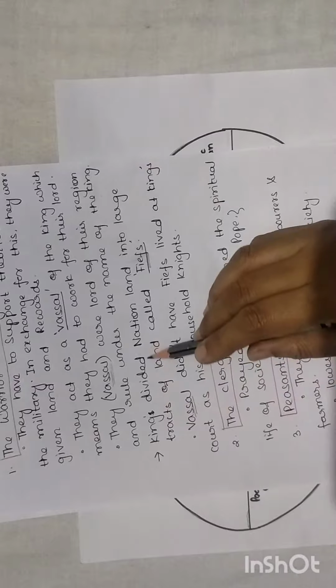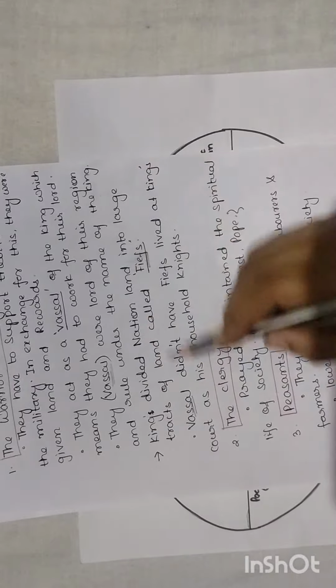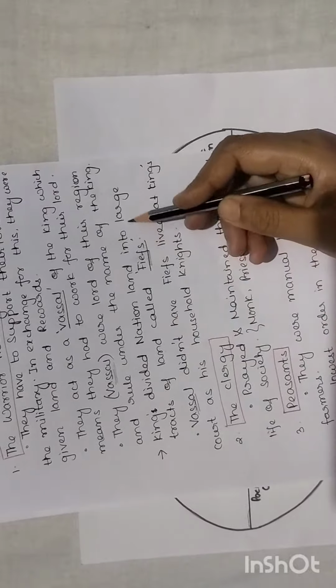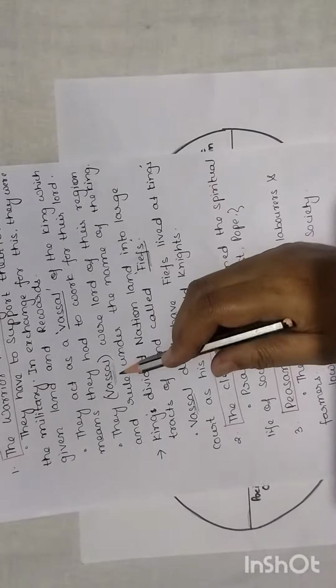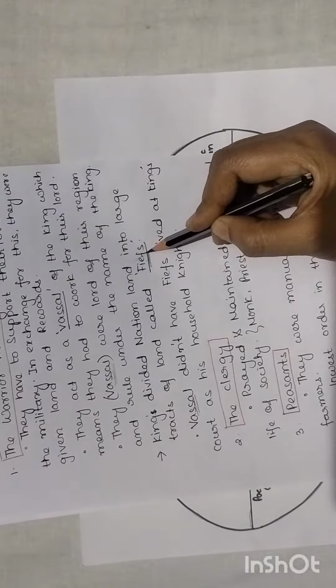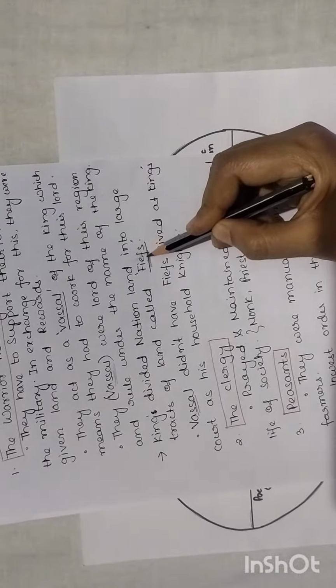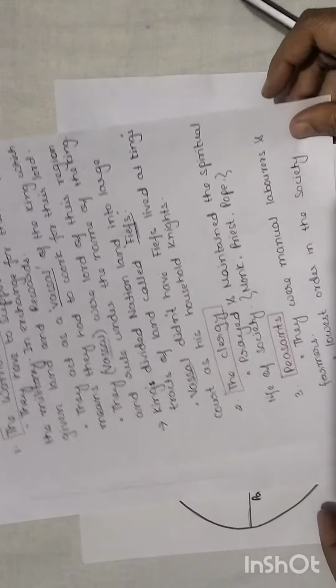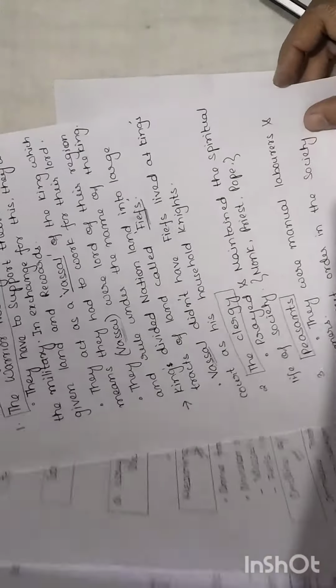Now the king divided the land into large tracts, which are called fiefs. A large tract of land was given to these vassals, and this is known as a fief. And feudalism has been derived from the Latin word feudum, which also means fief.